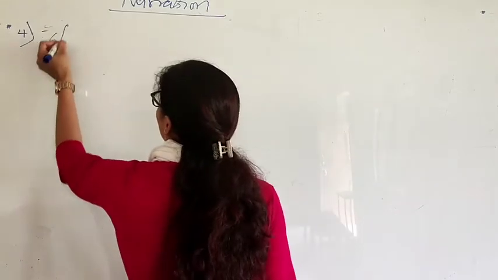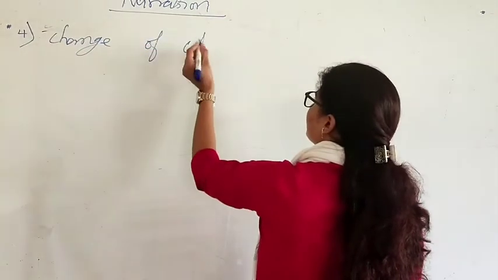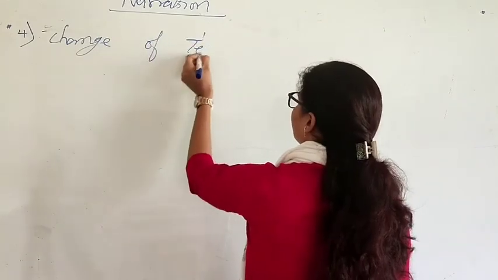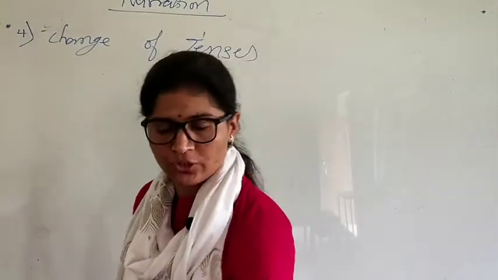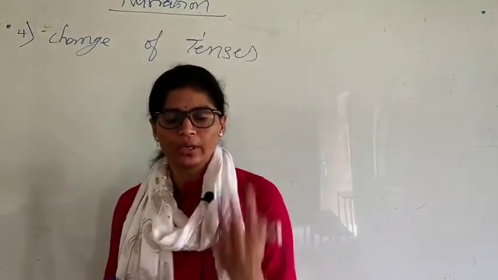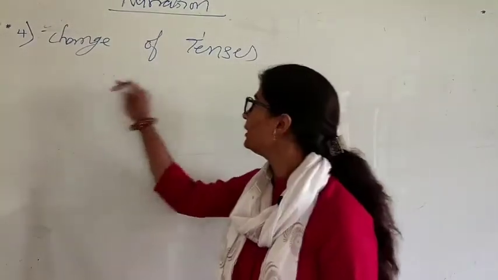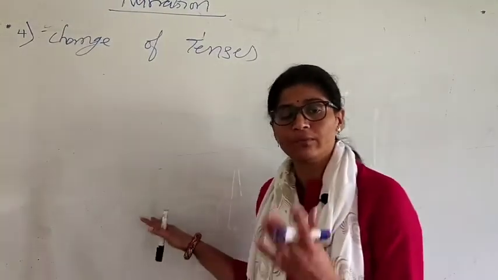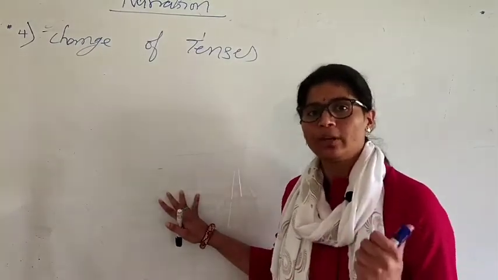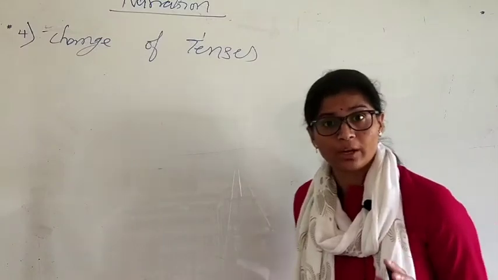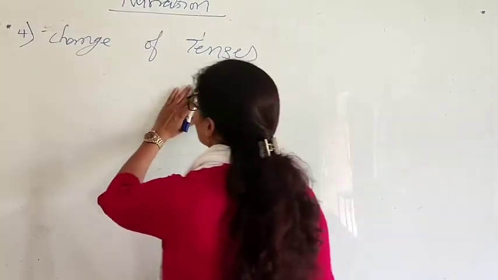Okay, change of tenses. When you are changing direct narration into indirect, you need to make changes in the tenses also. In which part of the direct sentence? In the reported clause of the sentence, which comes in the inverted commas. So see this one, change of tenses.